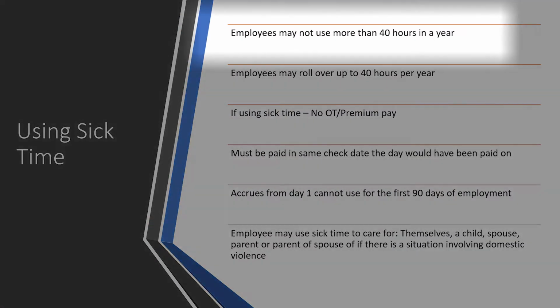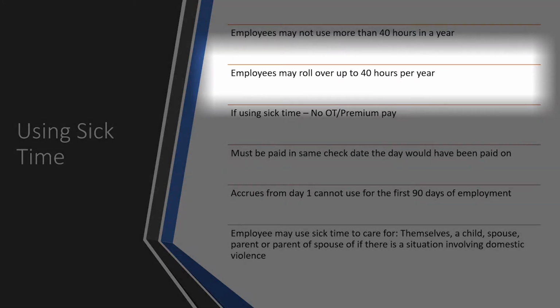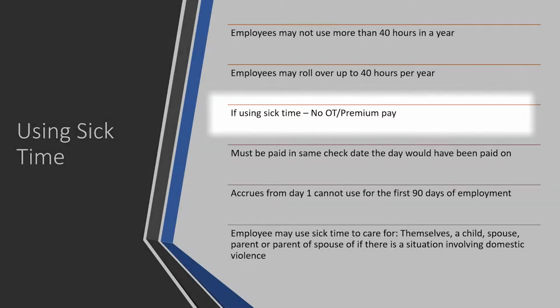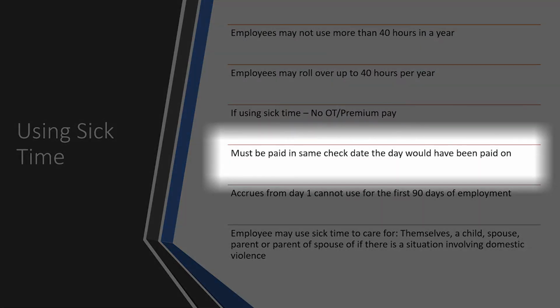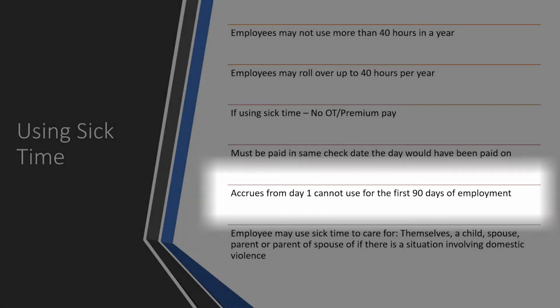So here's how you can go about using your sick time. Employees may not use more than 40 hours a year. Employees may roll over up to 40 hours per year. If using sick time, there's no overtime or premium pay. You must be paid on the same check date that you would have been paid on. It accrues from day one but may not be used within 90 days of employment.